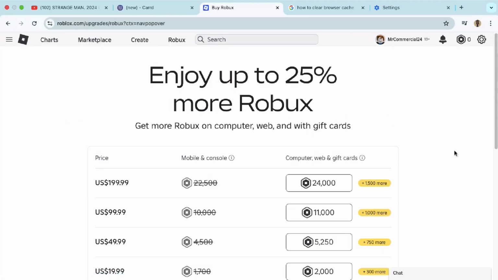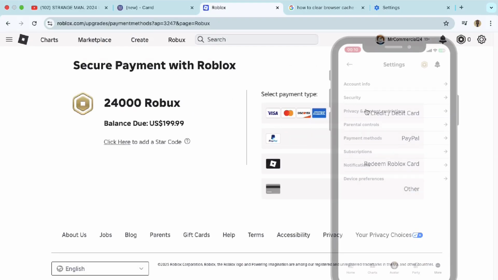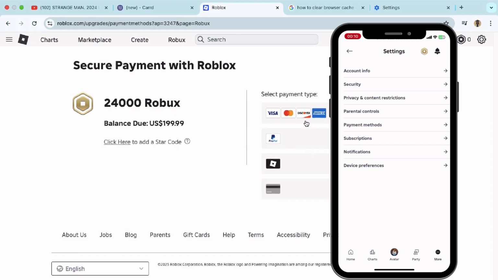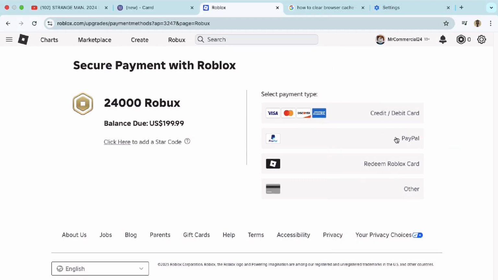Use a different payment method. Sometimes, the payment method you're using might be the problem. If you're on mobile, try switching between Google Play, Apple Pay, or a credit card. On PC, try PayPal or Roblox gift cards.